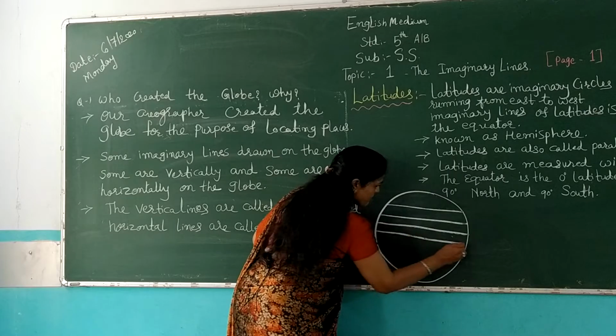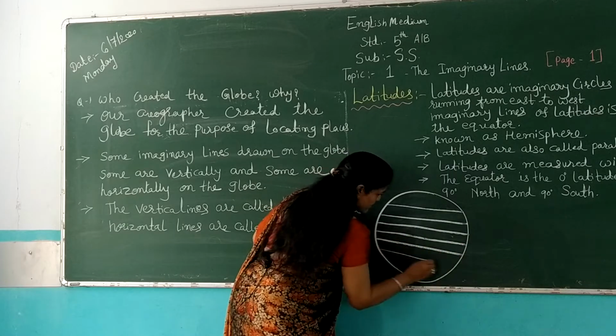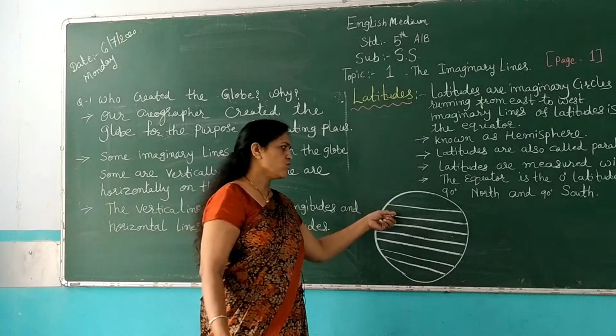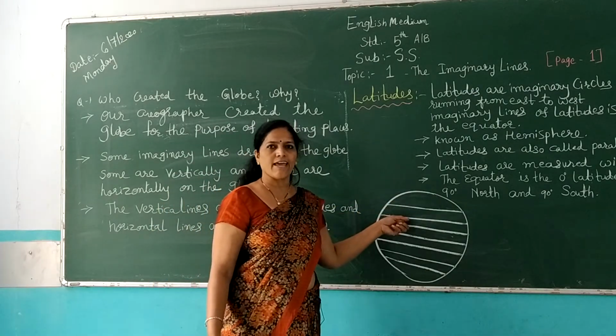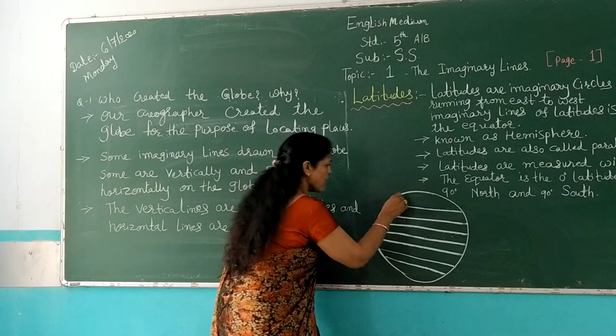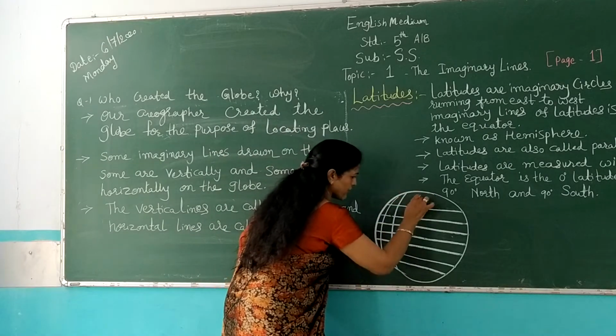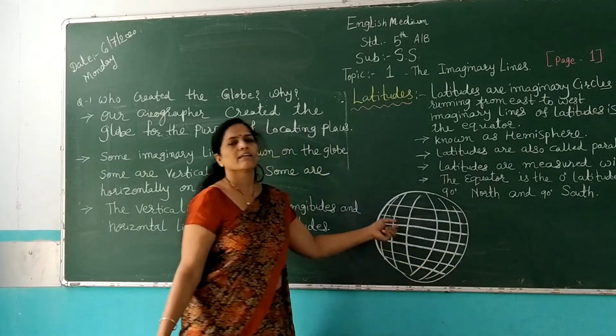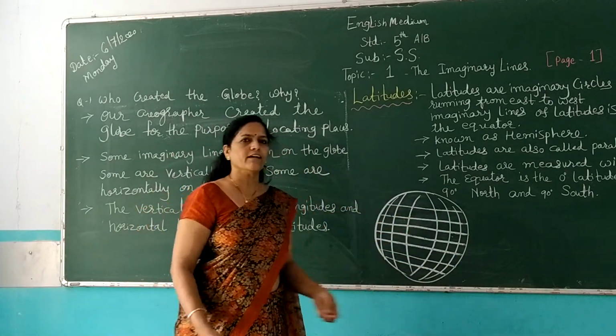On the globe, these kinds of lines are drawn. They are known as horizontal lines, and the lines drawn vertically on the globe are known as vertical lines.